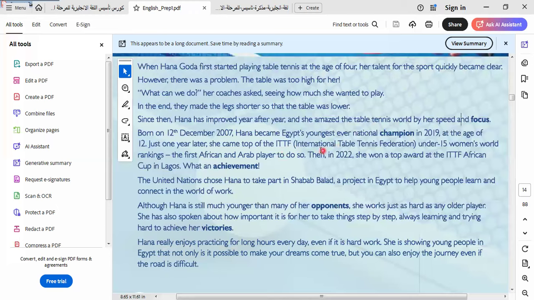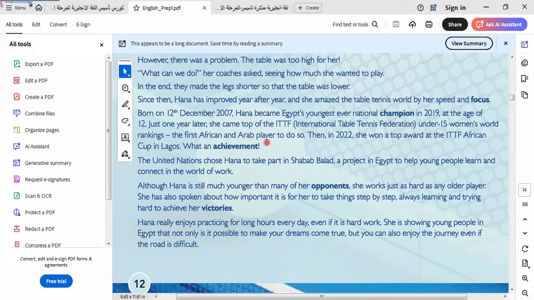This is the abbreviation of International Table Tennis Federation, ITTF, under 15 women's world rankings. She was the first African and Arab player to do so. Then in 2022, she won a top award at the ITTF African Cup in Lagos.